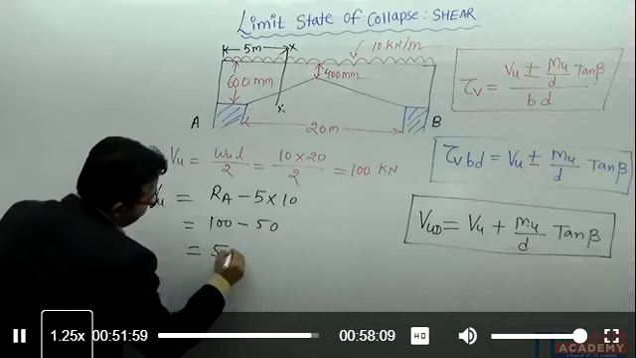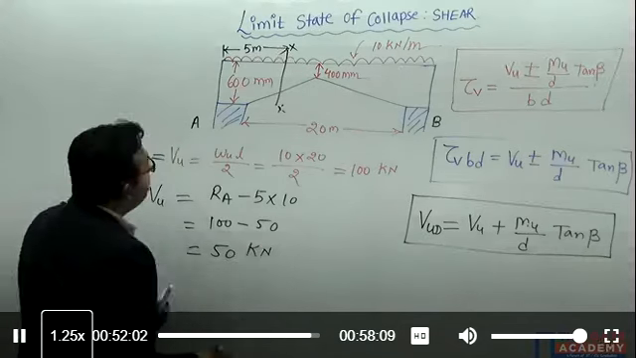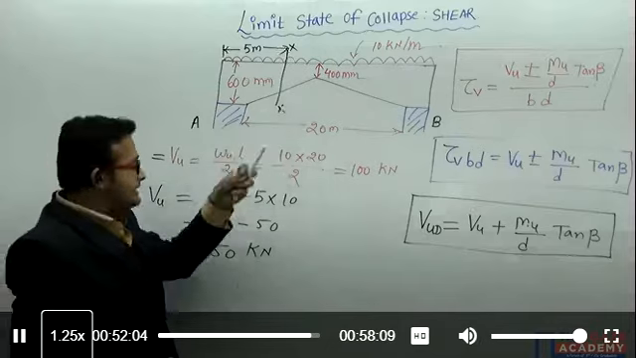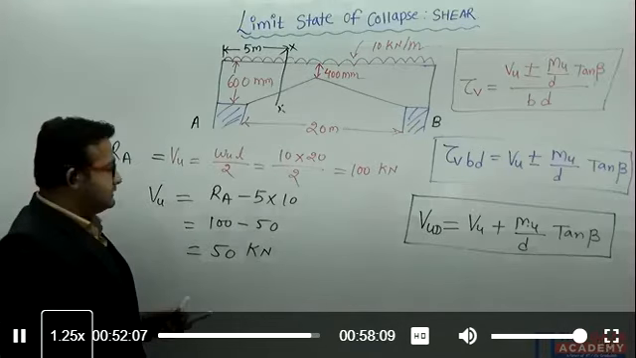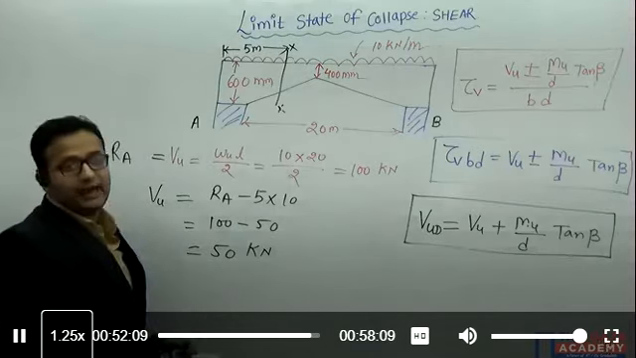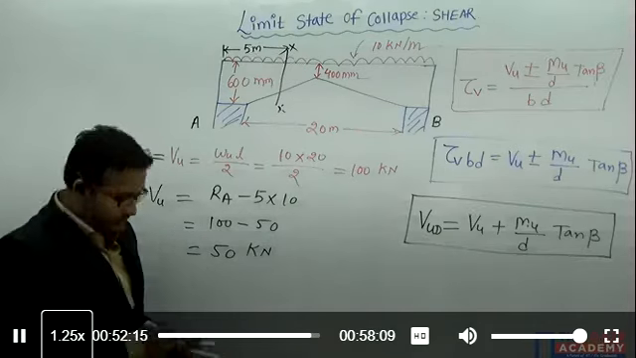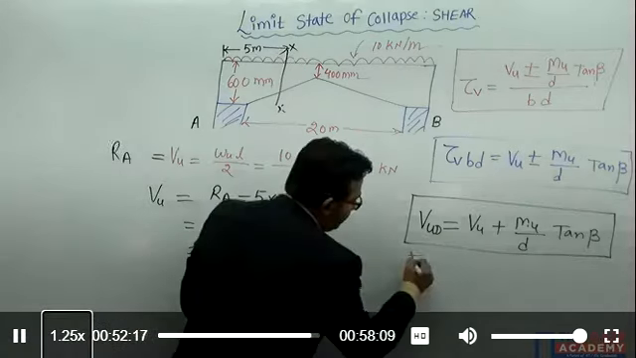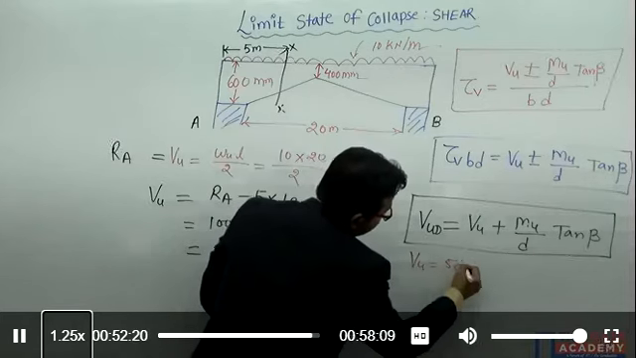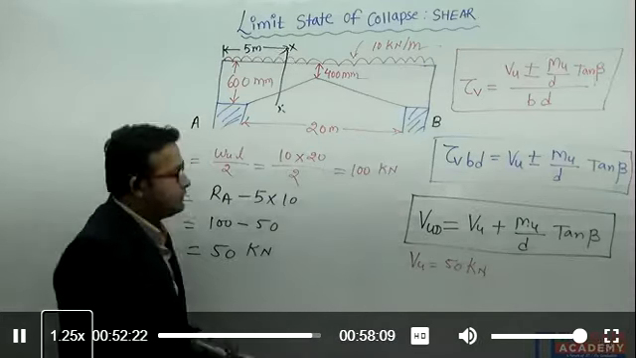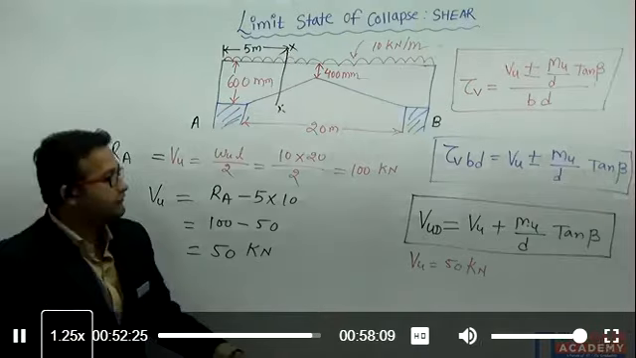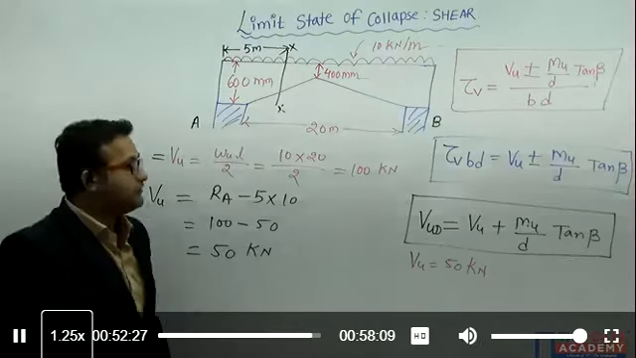That means the total shear force available at the section XX is 50 kilonewton. This is the value of VU I have calculated, so I can write the value of VU here, 50 kilonewton. Let's calculate now the value of MU.